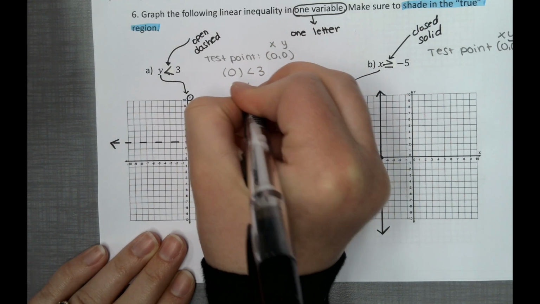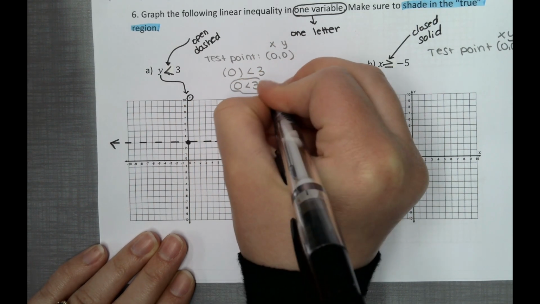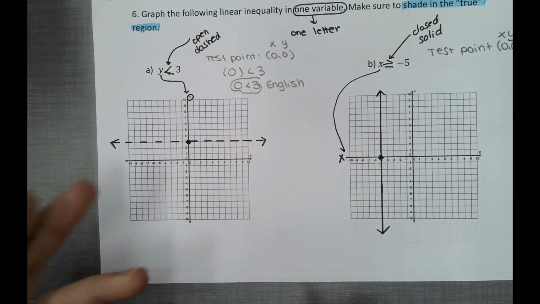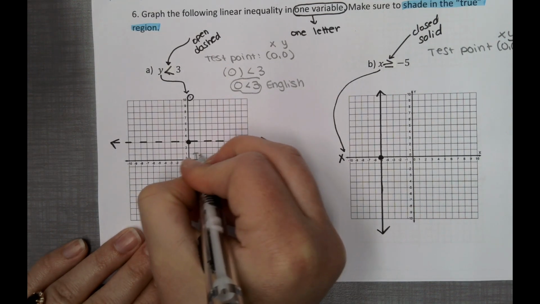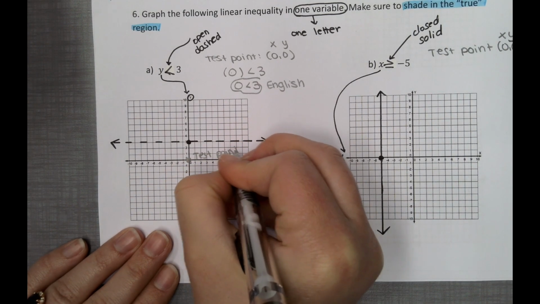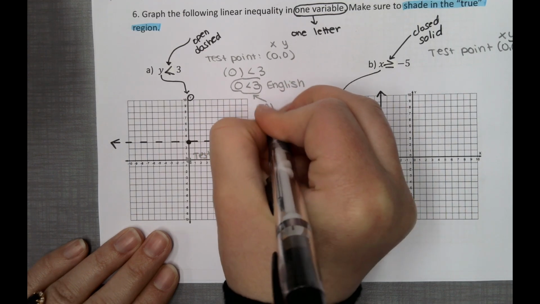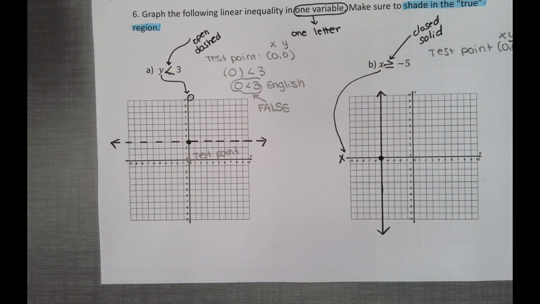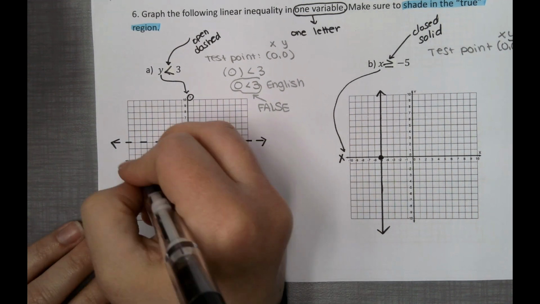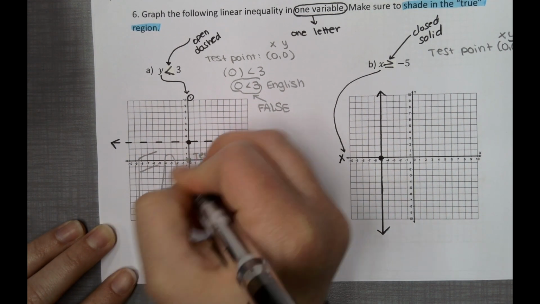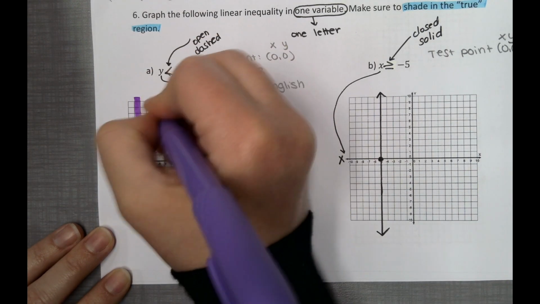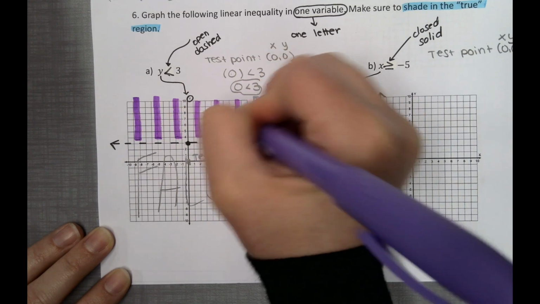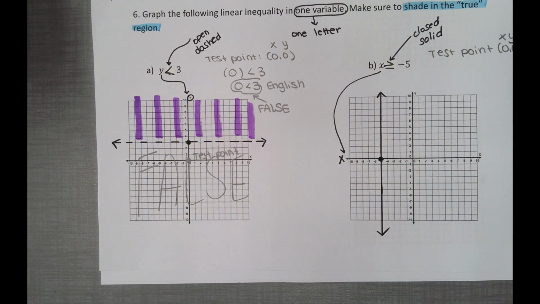Put in your y value of 0, and this right here, 0 is less than 3, is going to be your English test. Is 0 smaller than 3? No. 3 is bigger. So here's our testing point at 0, 0, and that ended up being false. 0 is not smaller than 3. So all of this region, we're going to write big word, capital, false. We're going to pick up our highlighter, and we're going to color in the true region. The other side of false is true.